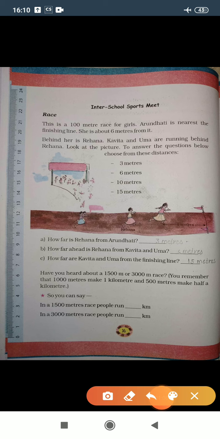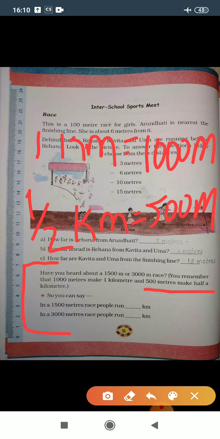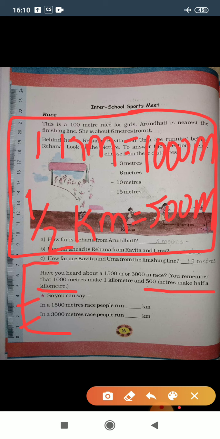Let's move further. Have you heard about a 1500 meter or 3000 meter race? You remember that 1000 meters make 1 kilometer. As I have already discussed, 1 kilometer equals 1000 meters and half a kilometer gives you 500 meters. 500 meters makes half a kilometer. Now with the help of these two data we need to find out the next two questions.